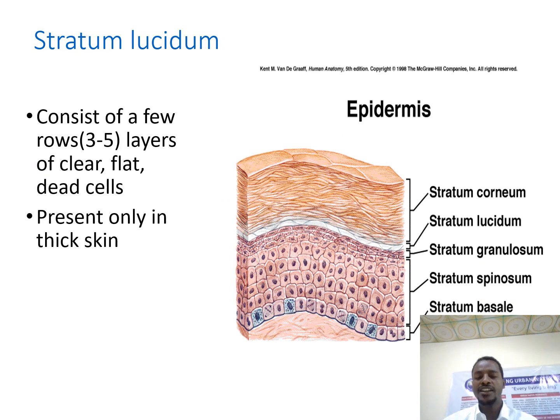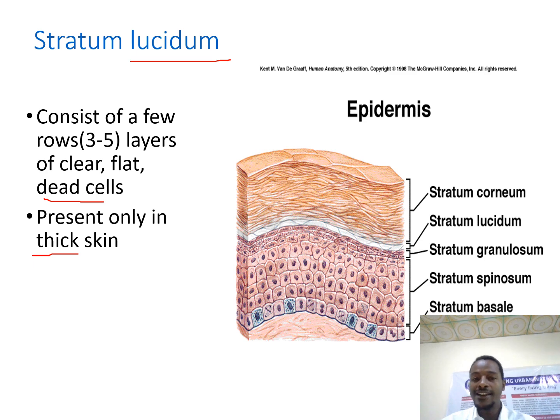The other layer is stratum lucidum. It consists of about 3 to 5 layers, and here the cells are clear, flattened, and dead. This layer, as I have said, is an optional layer. It is found only in the thick skin.